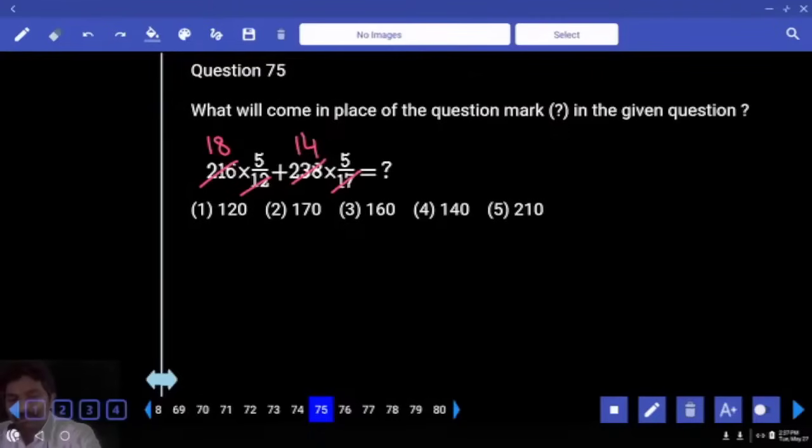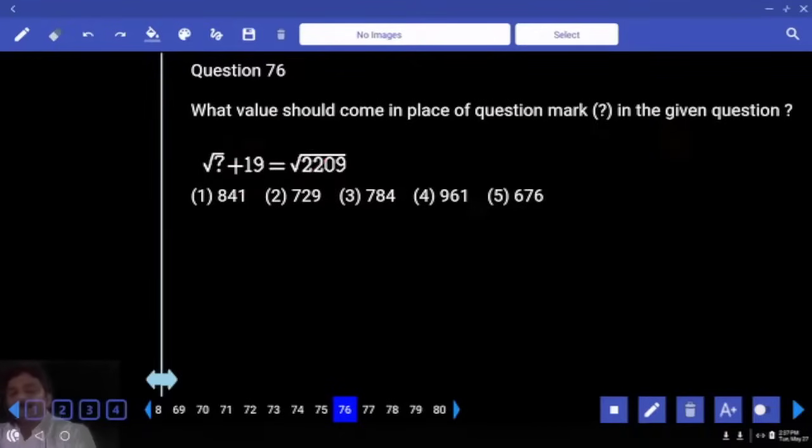Don't calculate. 5 is common. 18 plus 14, 32. 32 5 times, 160. Why do you calculate separately when you have a common multiple 5 in every number? You can take it common and go for calculation at a shot.